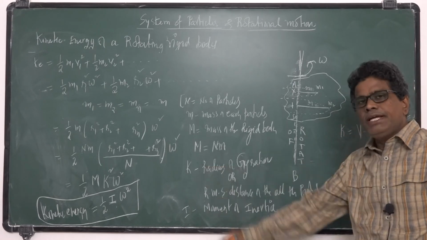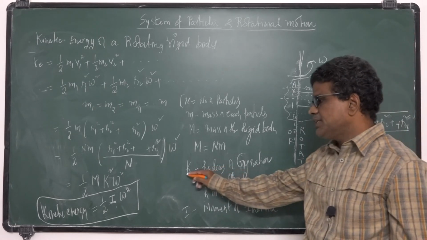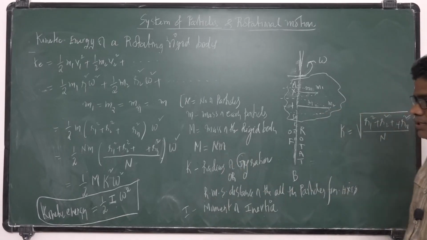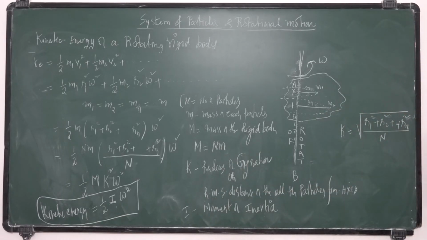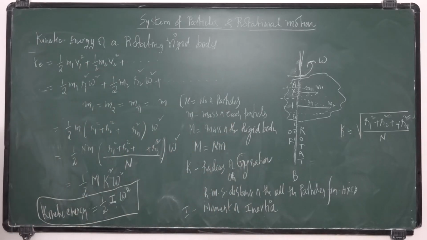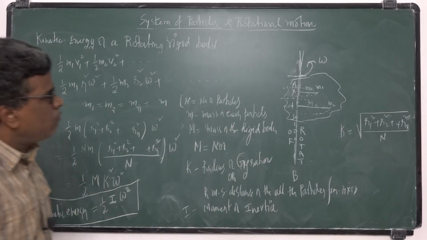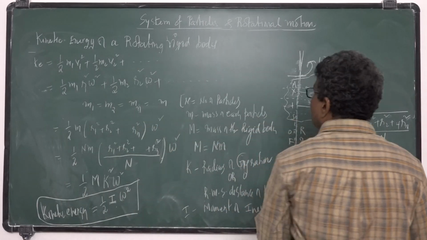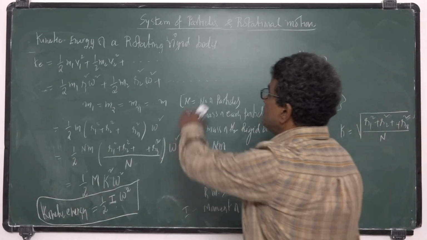Second one is radius of gyration. It is represented with the letter k. So the rotational kinetic energy of a body is half I omega square. Now what are the units of k? Now let us see these units of this k.